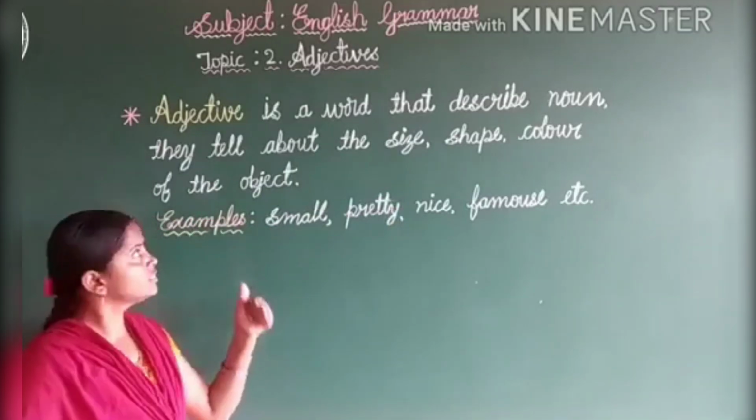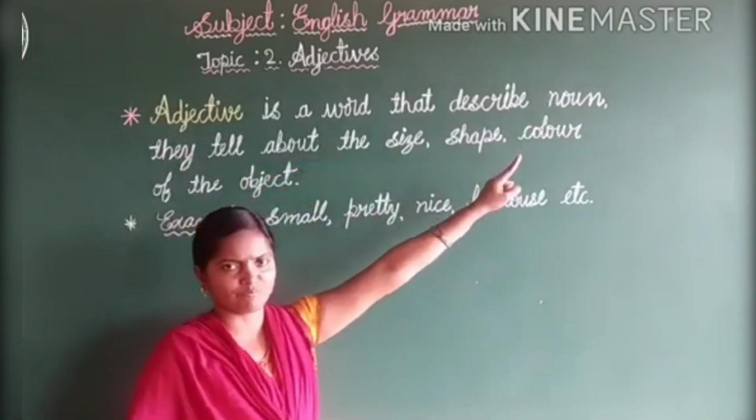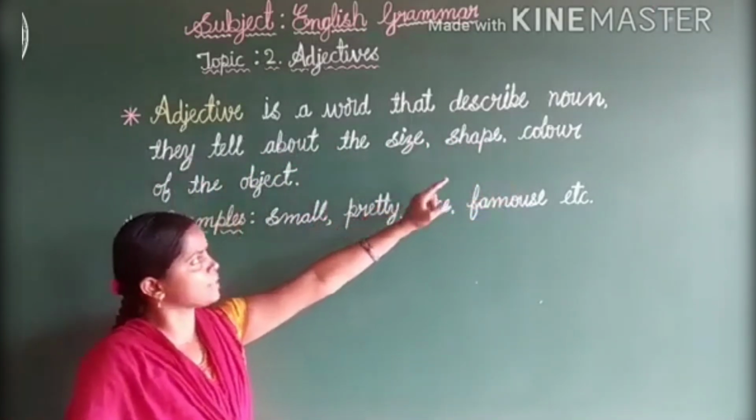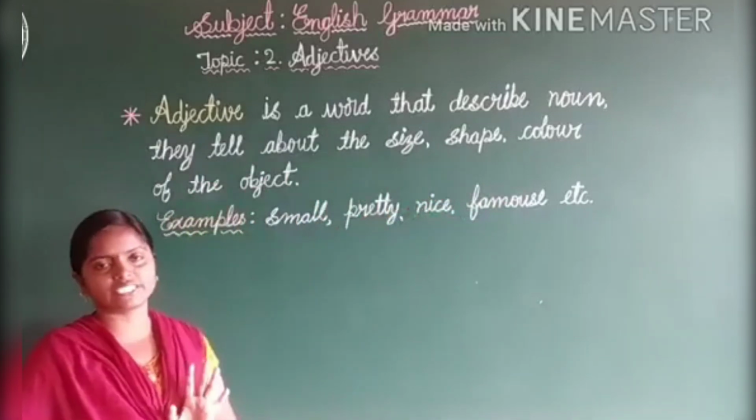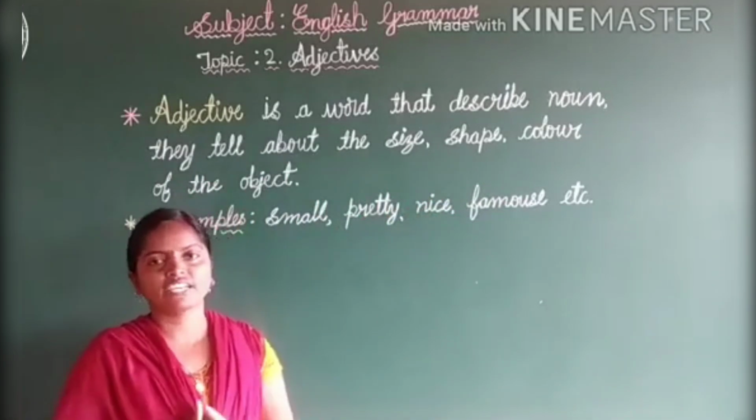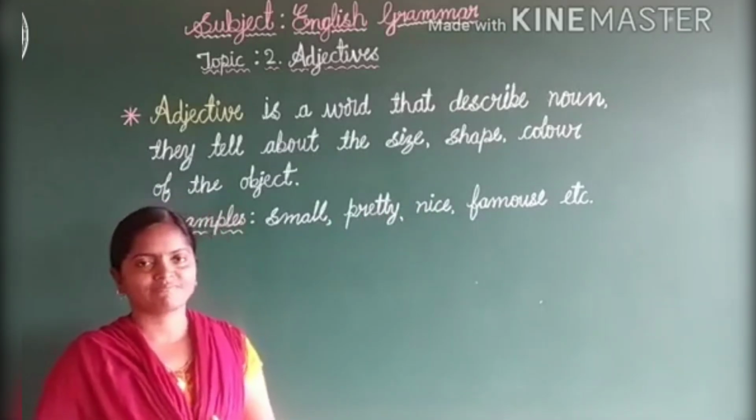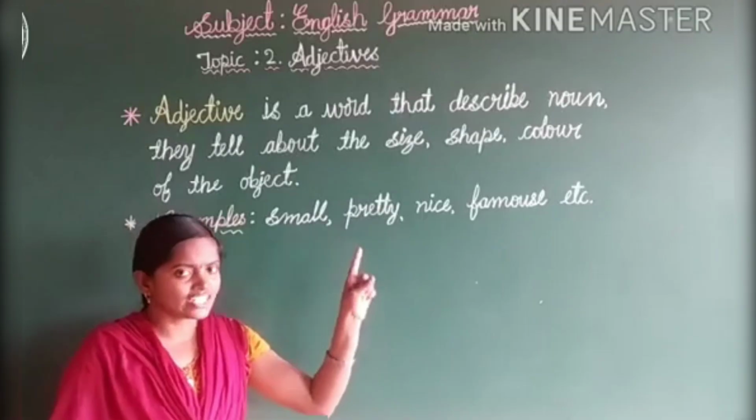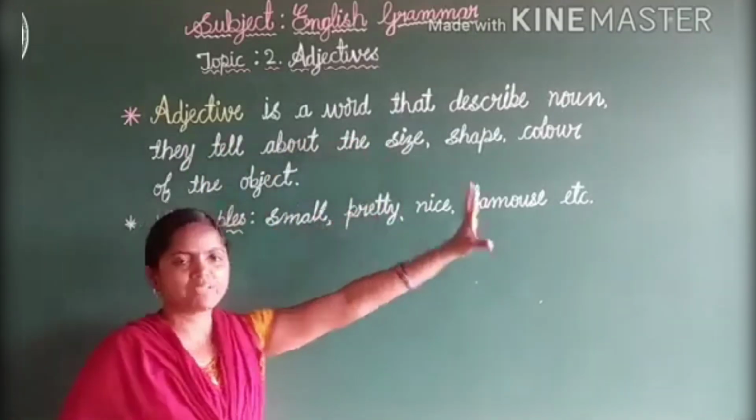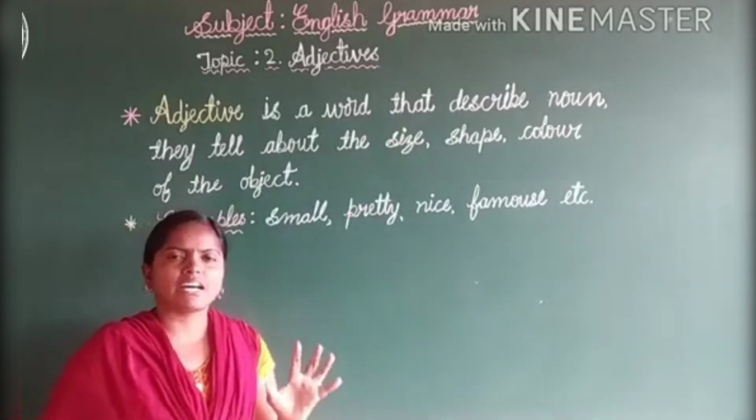Just look at the board. Adjective is a word that describes a noun. They tell about the size, shape, color of the object. You know what is a noun? If you know the definition of noun, then only you can understand the adjective. Because in the definition, what are they going to tell you? Adjective is a word that describes the noun.